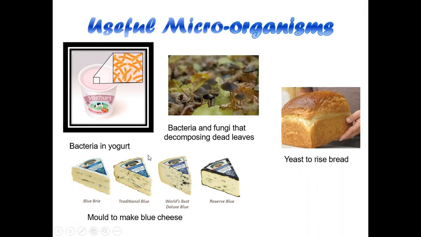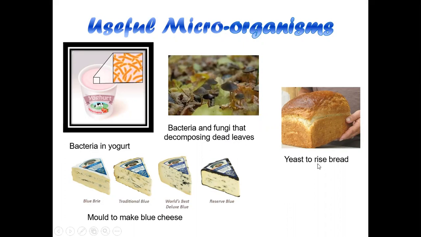In our surroundings, in our body, we have different kinds of microorganisms. Most of these are useful microorganisms. Previously we saw different examples, like bacteria in yogurt, that means milk is converting into curd, right? Bacteria and fungi decompose dead leaves, so any kind of material will be destroyed and decomposed into the soil.